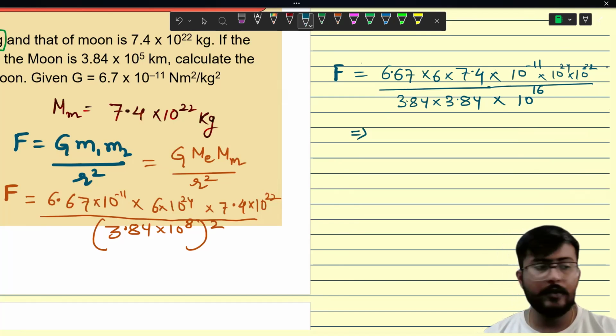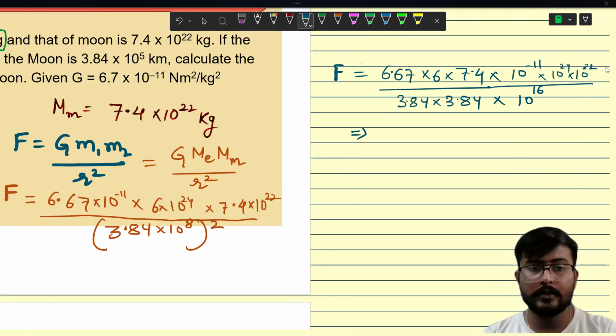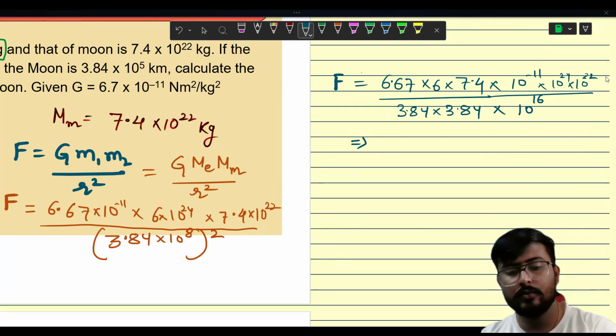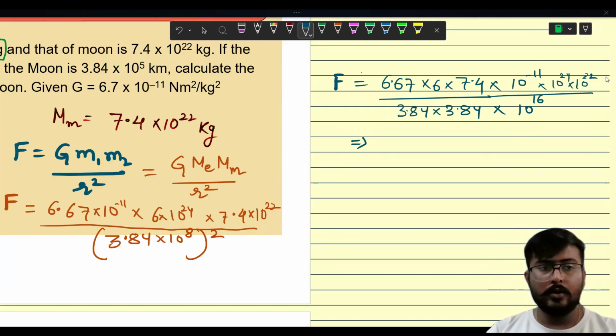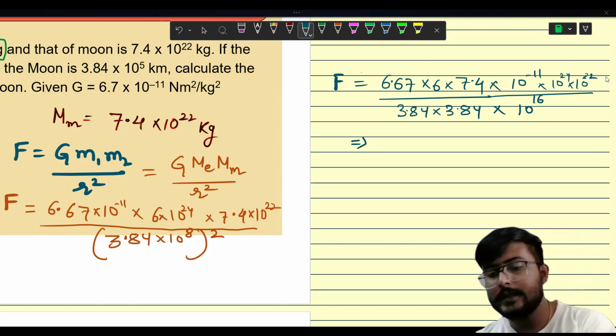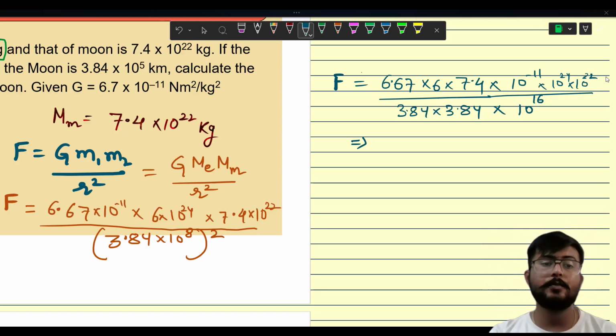So 6.67 multiplied with 6 and then multiplied with 7.4 is equal to 296.148.